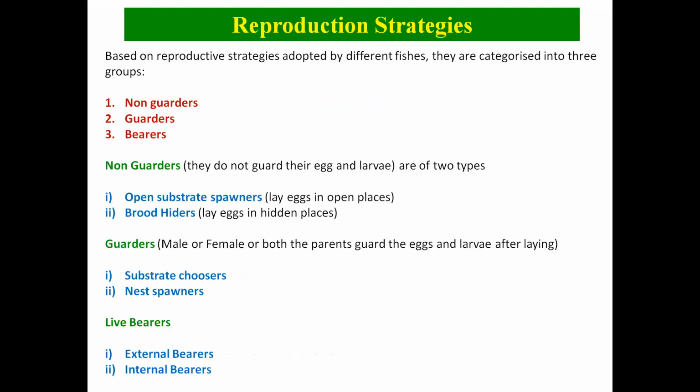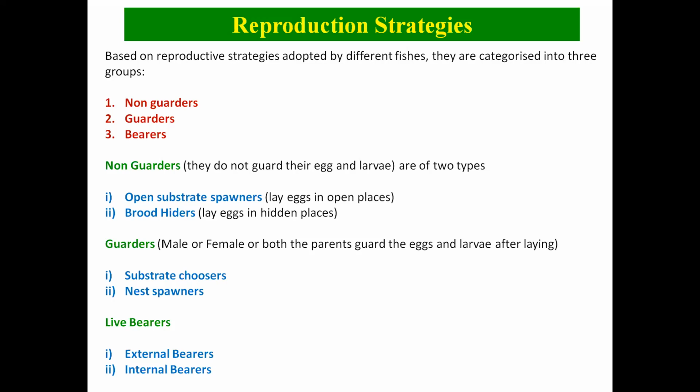Now the reproductive strategies. Fishes have basically three types of reproductive strategies: the non-guarders, guarders and bearers. The non-guarders are the fishes which lay their eggs in open places and simply leave that place. Guarders are the fishes which show parental care. They build a nest or choose a substrate and then guard their young ones. They are known as the guarders.